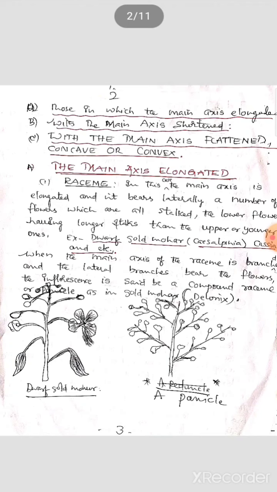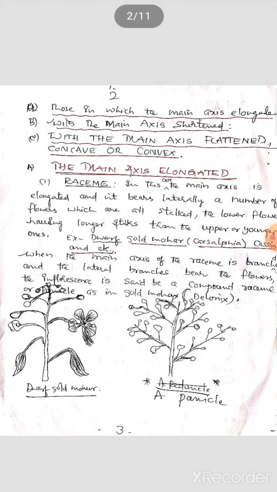The first type is the raceme. Here the main axis is elongated and it bears laterally a number of flowers which are all stalked. You can see the picture of gold mohur.